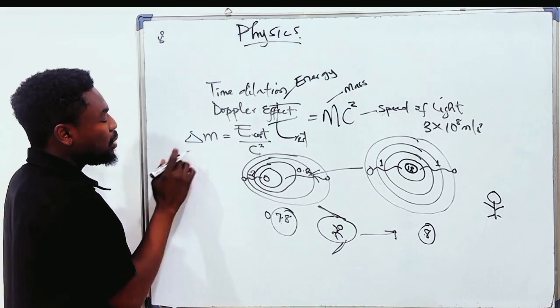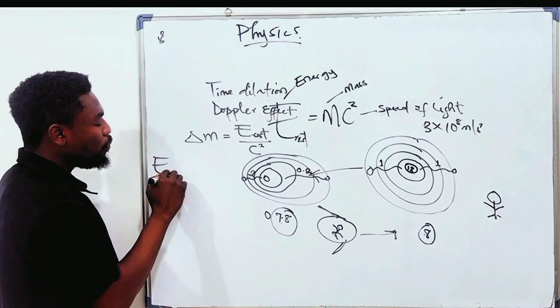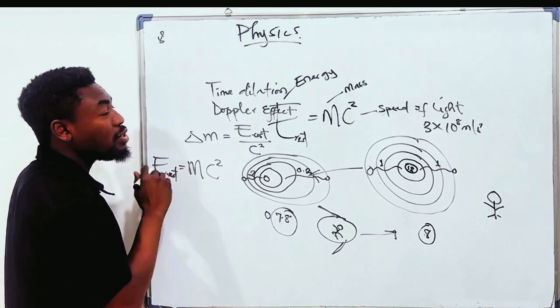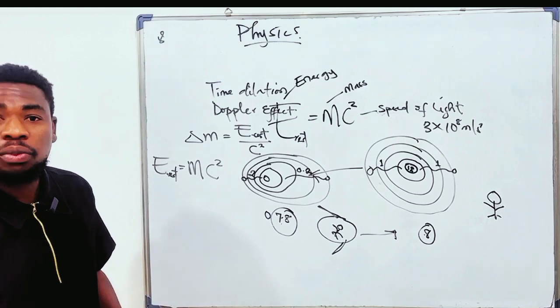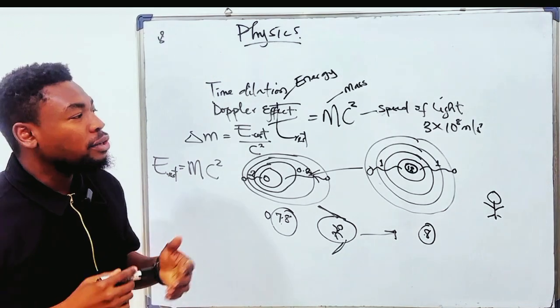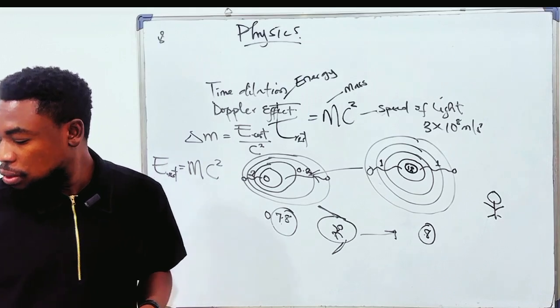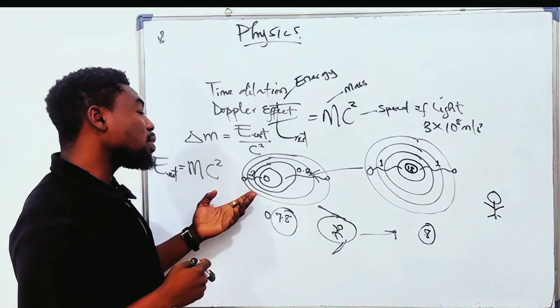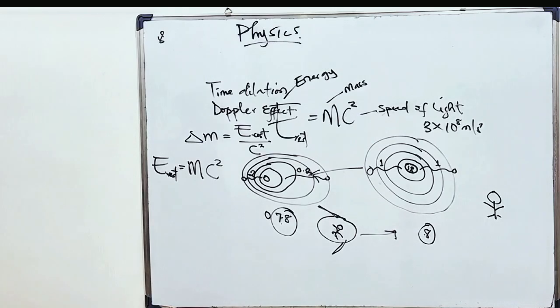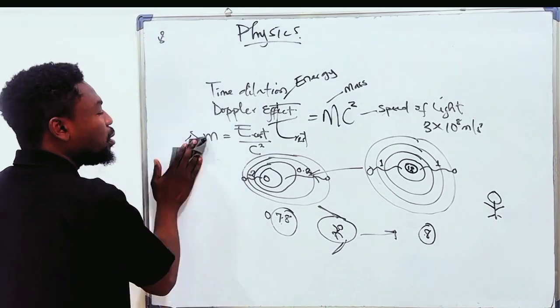So if you observe this, it means that the energy of a rest mass is equal to mc squared. So this is how Albert Einstein came up with the equation E equals mc squared. So now the question: how did he come about it? I mean, what does E equals mc squared mean?